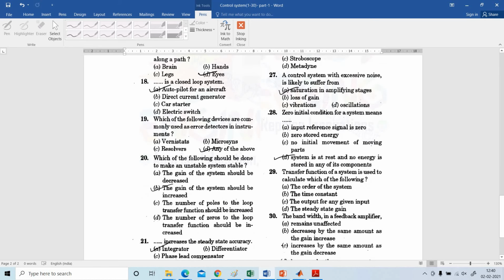Next, the transfer function of the system is used to calculate which of the following: the order of the system, the time constant, the output for any given input, the steady state gain? The transfer function is equal to the Laplace transform of output to the Laplace transform of input.